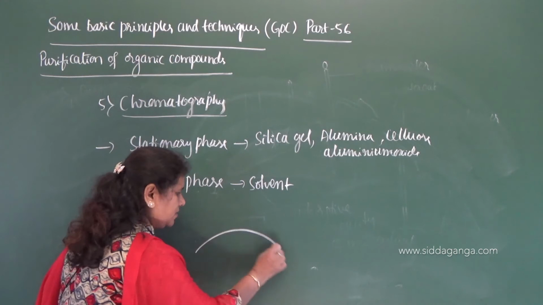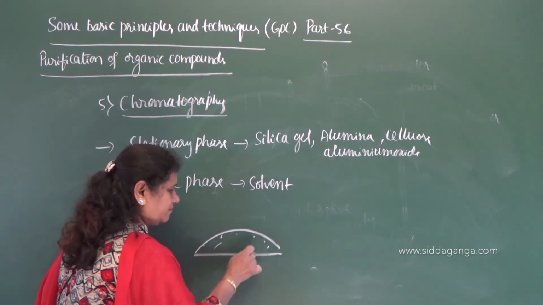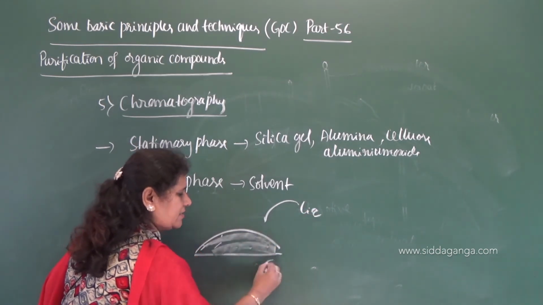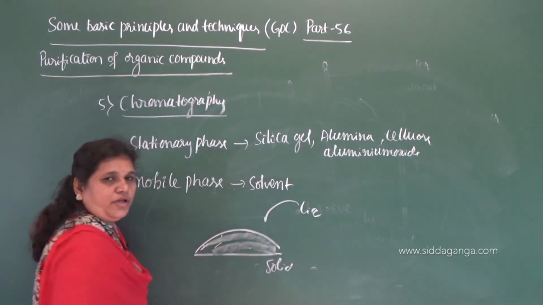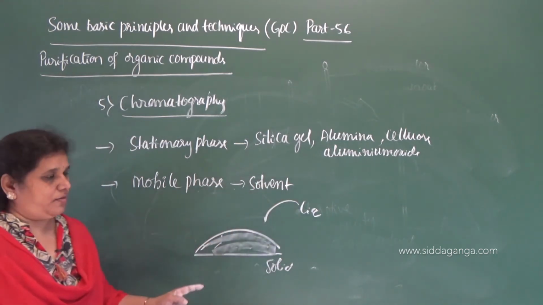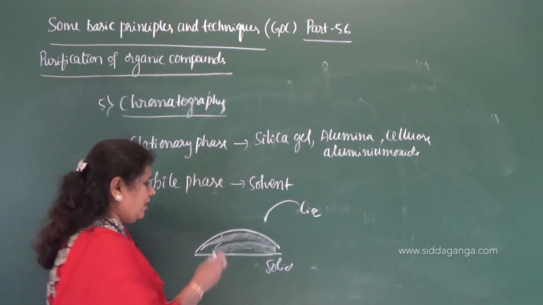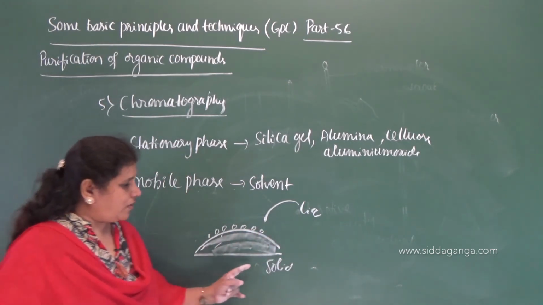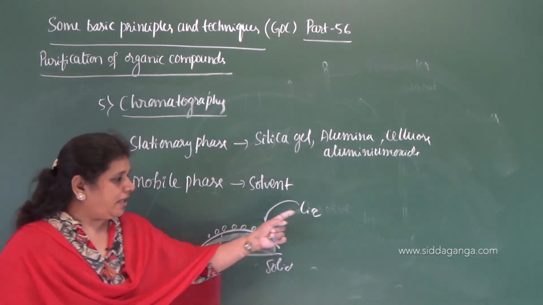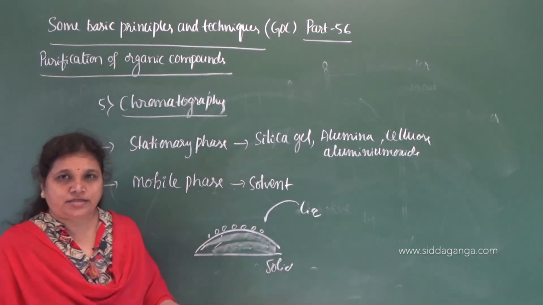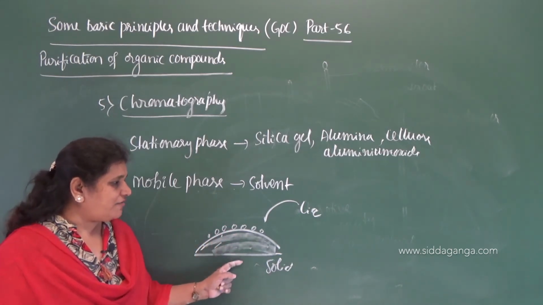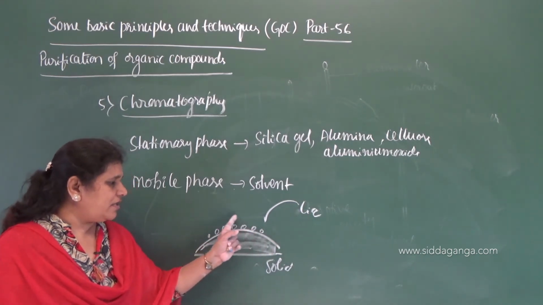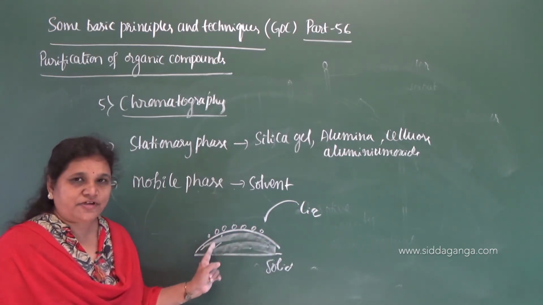Very simple. So this is a solid phase, and here is a liquid. The molecules present in the liquid get accumulated on the solid. So when a solid interacts with this liquid, the liquid molecules accumulate or retain on the surface of a solid. This is the surface of a solid.